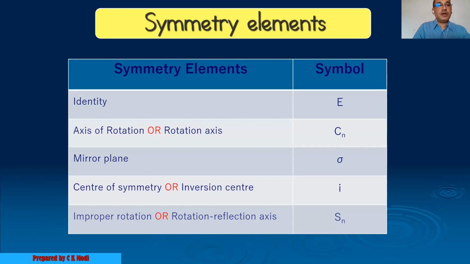These are identity, symbolized by E; axis of rotation, symbolized by Cn, which is also referred to as cyclic rotation; third, the mirror plane, symbolized by sigma; fourth, the center of symmetry or inversion center, symbolized by i; and the last one, improper rotation, also referred to as the rotation-reflection axis, symbolized by Sn. We shall discuss them one by one.